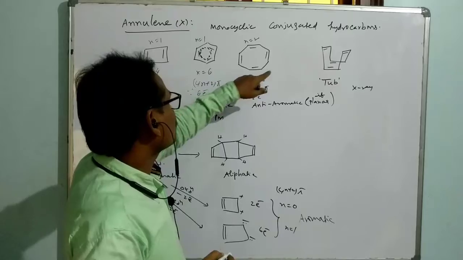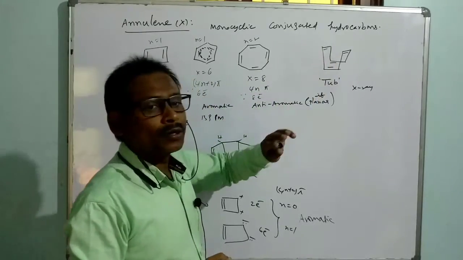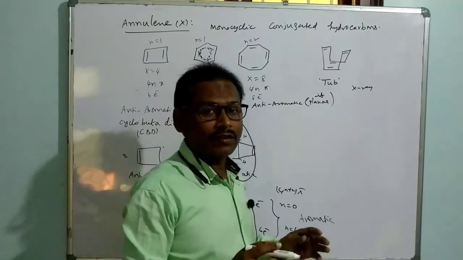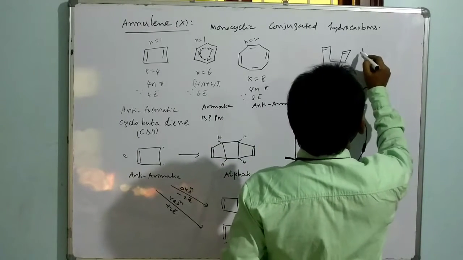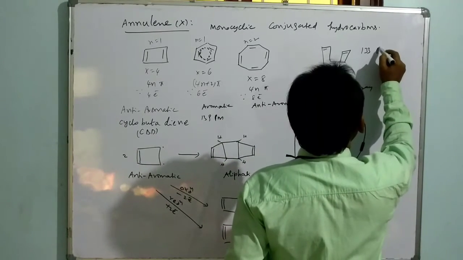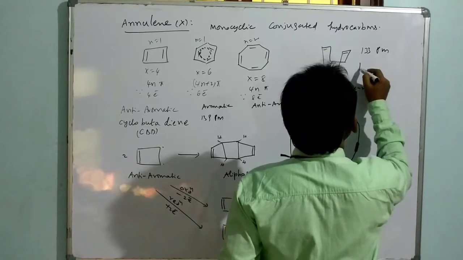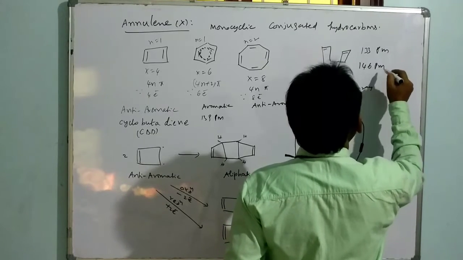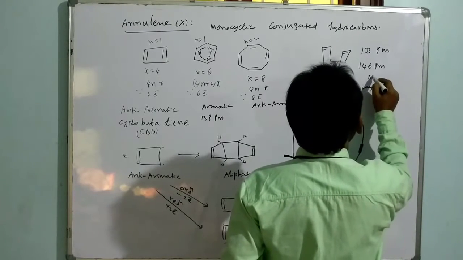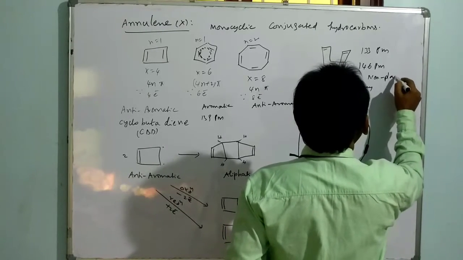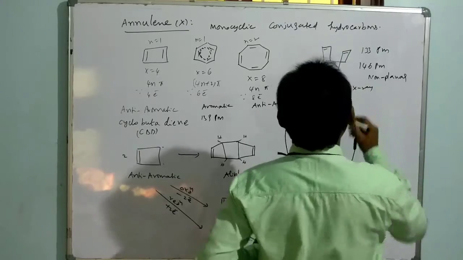But in this situation, the bond length values are not uniform. Two different values are noted: the double bond length is about 133 picometer, whereas the single bond is found to be 146 picometer. So there are 2 different bond lengths. That means the shape becomes non-planar, a tub shape.